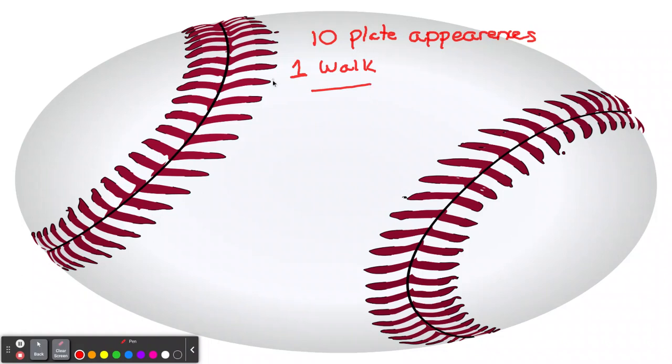But let's say you had 10 plate appearances and one walk. That means you went to the plate 11 times, but that one walk means you don't have an official at bat. And let's say you had 3 hits. So you had 3 hits out of 10 plate appearances. Your batting average, that's 30%, but in baseball we'll say 300, which is great in baseball. 300 is absolutely great in baseball. Just think about something in baseball. 30% in school is horrible. But in baseball, it's excellent.